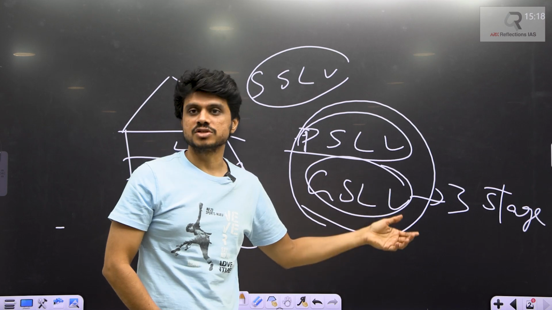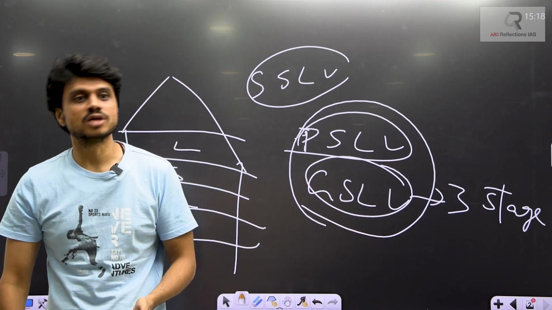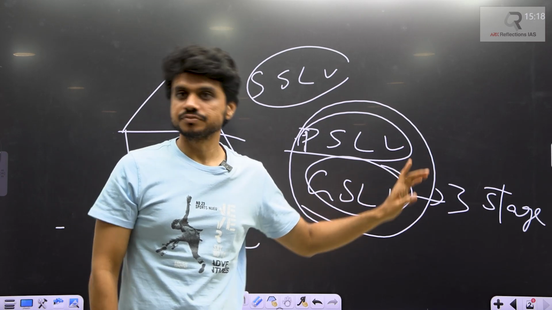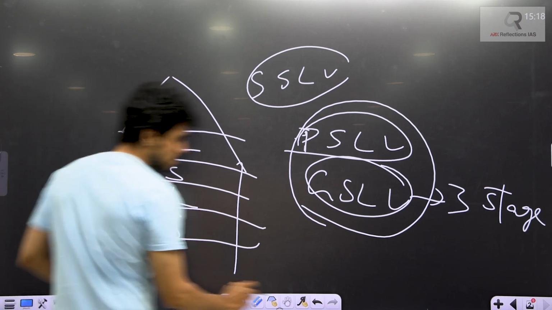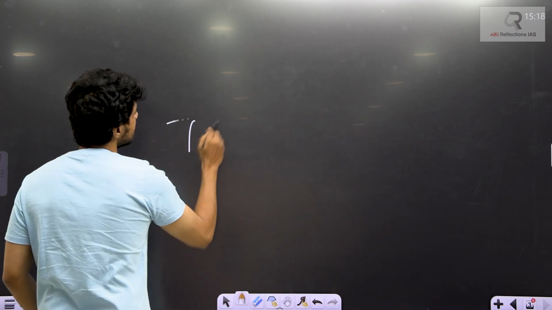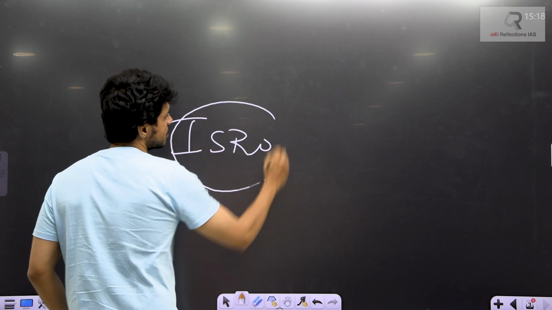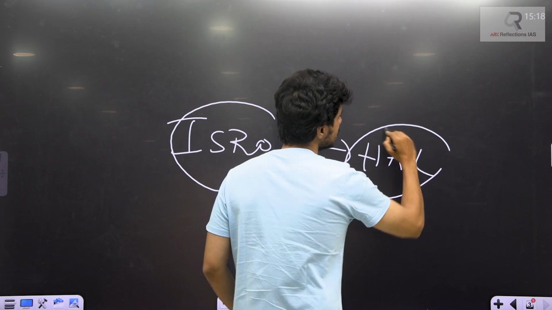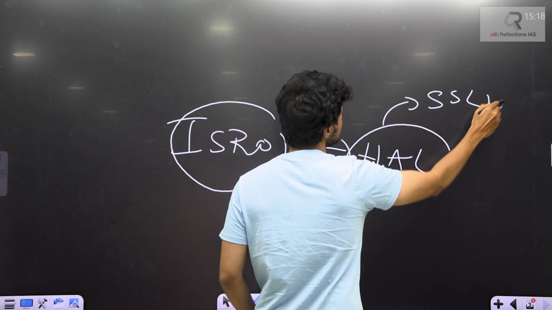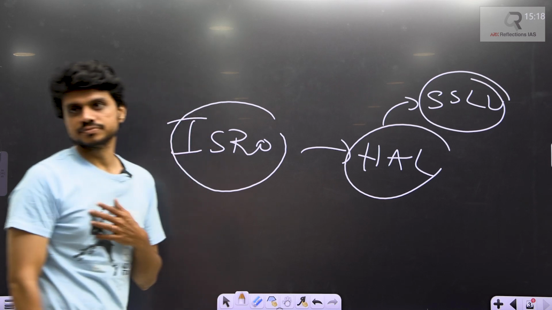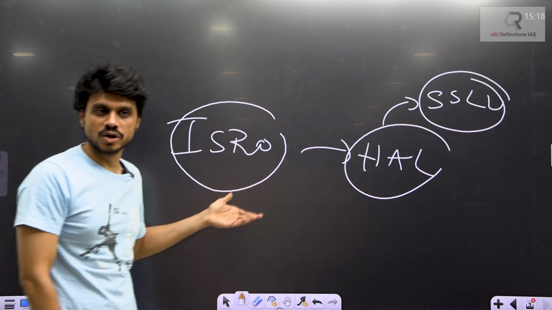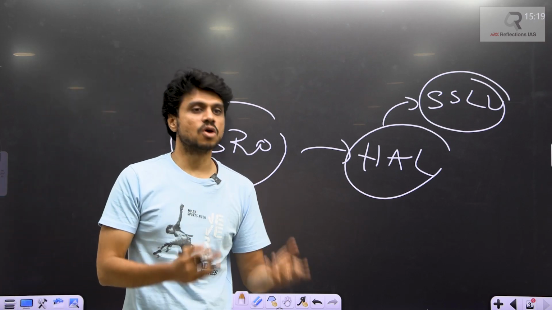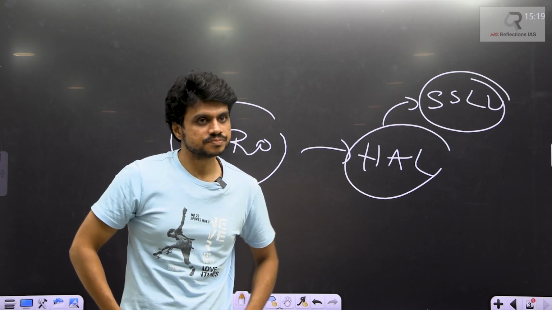So in order to develop this SSLV, ISRO has gone for the bidding and HAL has won the bidding. Now technology transfer will be done. ISRO is our research wing, and this research wing will transfer technology to HAL. Now they will develop the small satellite launching vehicles. Is this clear? This is the news. But to understand this, you should have understood what these rocket launching vehicles are, what these orbits are and all. So I hope now this is clear.